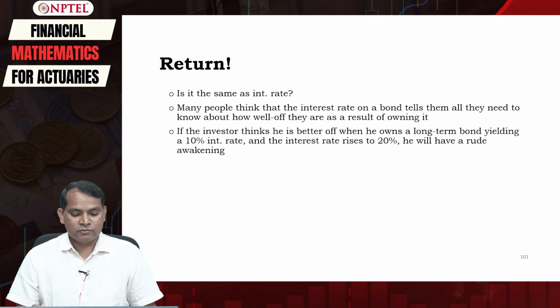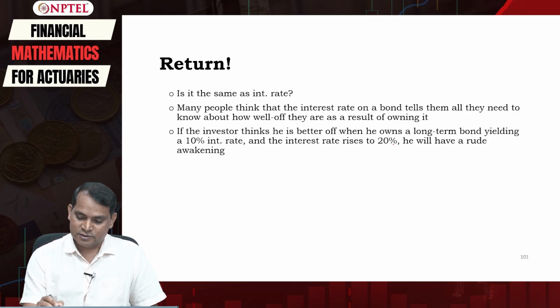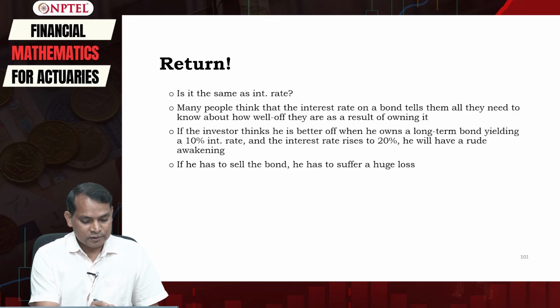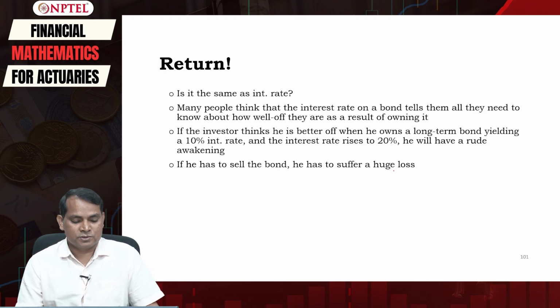So if the investor thinks he is better off when he owns a long-term bond yielding a 10% interest rate, and the interest rate rises to 20%, he will have a rude awakening. How? If he has to sell the bond, he has to suffer a huge loss.